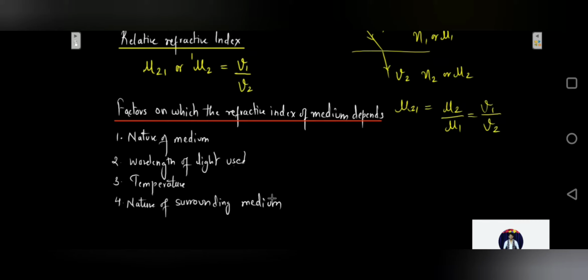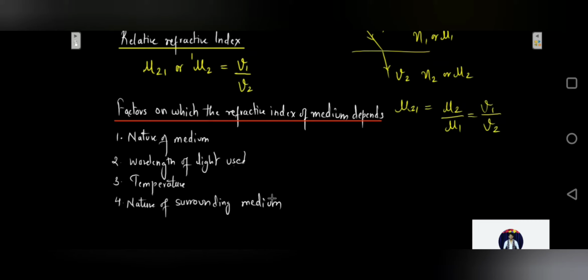It has to be noted over here that refractive index is a characteristic of a pair of media and depends upon the wavelength of light. It is not dependent upon the angle of incidence. Remember, it is not dependent upon the angle of incidence. It is the characteristic of the media and will depend upon the wavelength of light and not the angle of incidence over here.